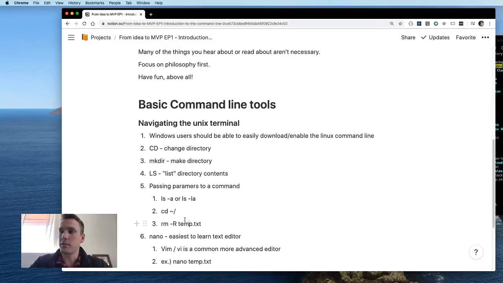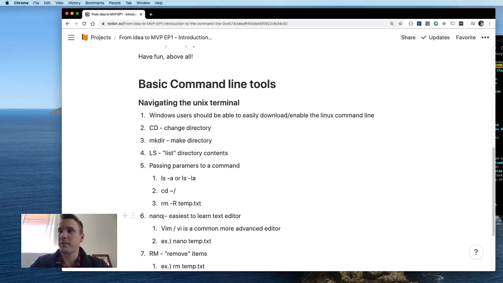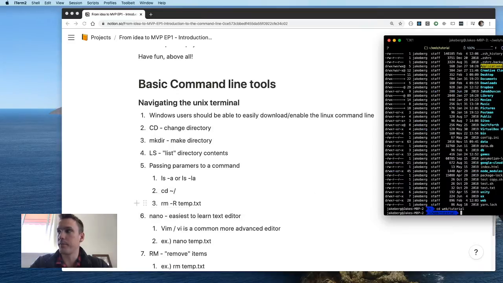So you can see how you can kind of chain different commands, or in this case, a command, an argument type, more or less. Oh no, in this case, the R is going to stand for recursive, and we'll get into that in just a second. But let's move on to editing files within the command line, because that's another big thing that you're going to need to know.